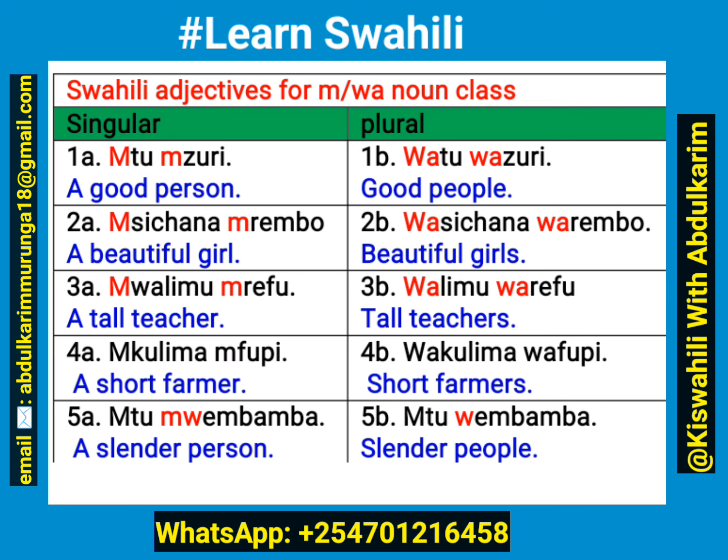Therefore, we just add mw in singular form, and for plural, we just add w. For the others, we were adding m in singular and wa in plural, because the root was starting with a consonant. Like for the first one here, zuri is a root which means good, but we add m to make mzuri, to mean the noun is in the M1 class. Mtu mzuri, like that.